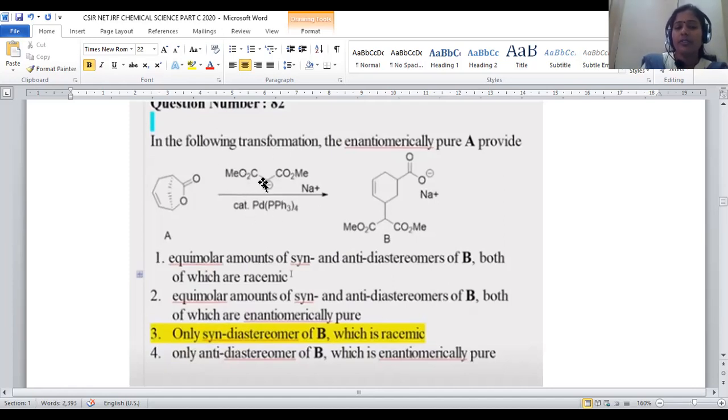This is a kind of maleic ester, and here the active methylene carbon is turned into a carbanion. It is the dimethyl malonate. It is treated with a catalytic palladium complex, given here as tetrakis triphenylphosphine palladium. This is the catalyst used to accelerate the rate of the reaction.